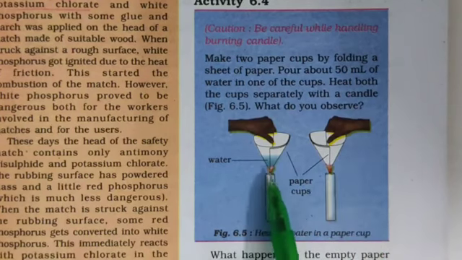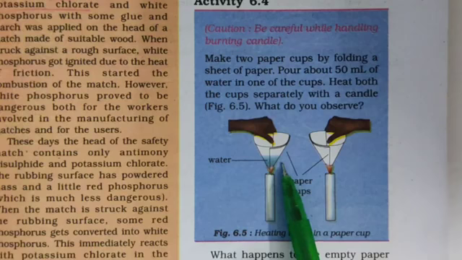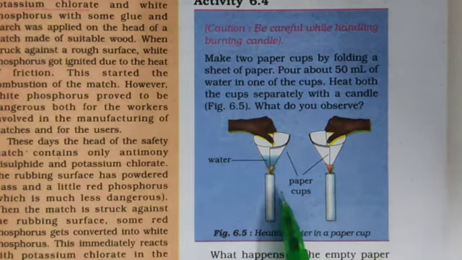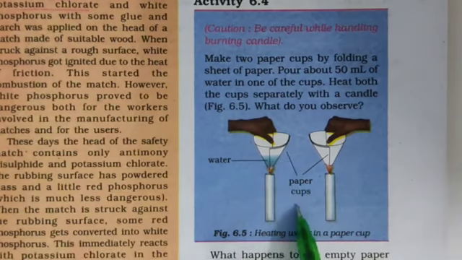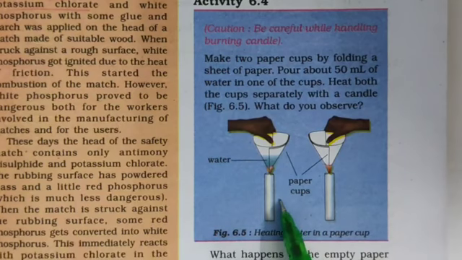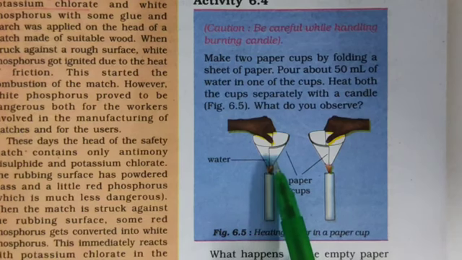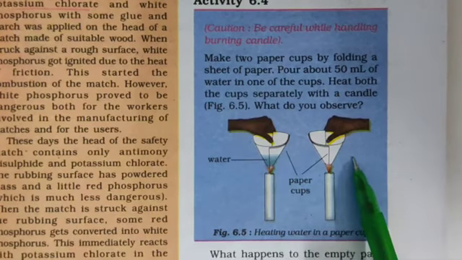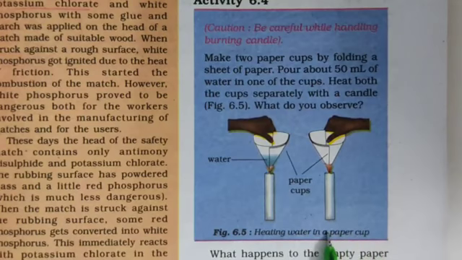In this case, paper will not burn because the heat supplied by the flame to the paper cup is not sufficient. The temperature is low or the ignition temperature is not attained. That's why the paper will not burn in the first case. And when the ignition temperature is attained, then the paper will burn. So this activity shows that for burning, for combustion, attainment of ignition temperature is very necessary.